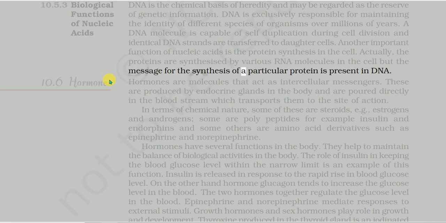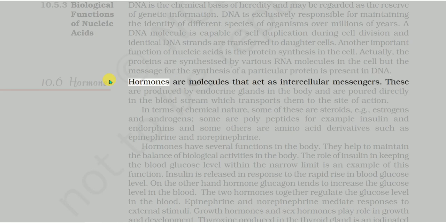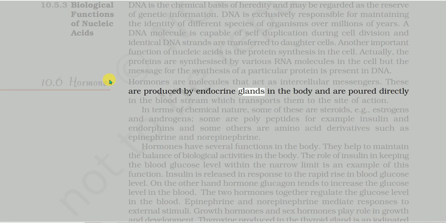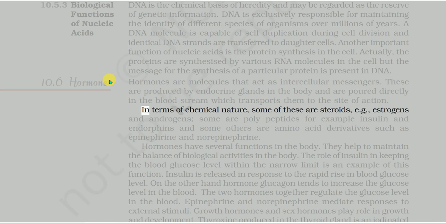Hormones are molecules that act as intercellular messengers. These are produced by endocrine glands in the body and are poured directly in the bloodstream which transports them to the site of action. In terms of chemical nature, some of these are steroids, e.g., estrogens and androgens, some are polypeptides for example insulin and endorphins, and some others are amino acid derivatives such as epinephrine and norepinephrine.